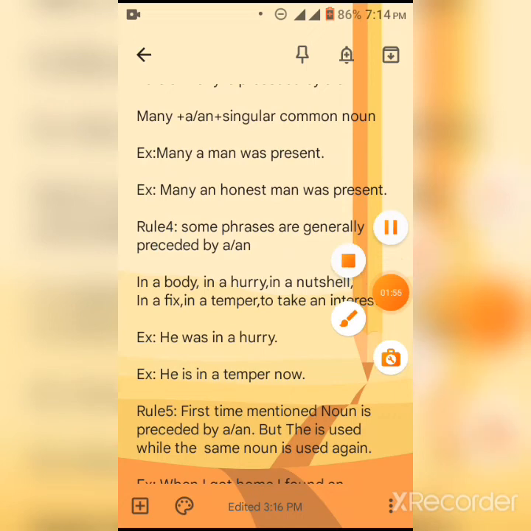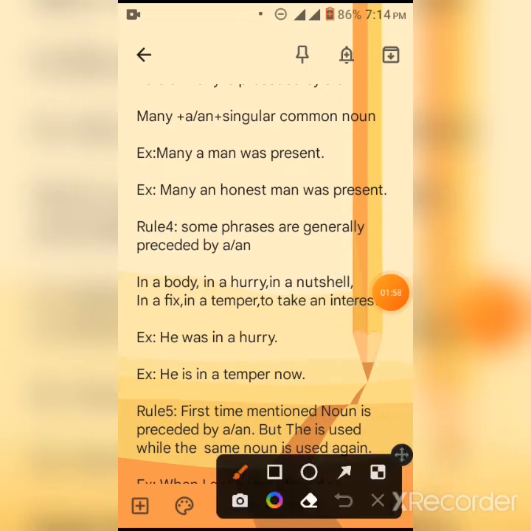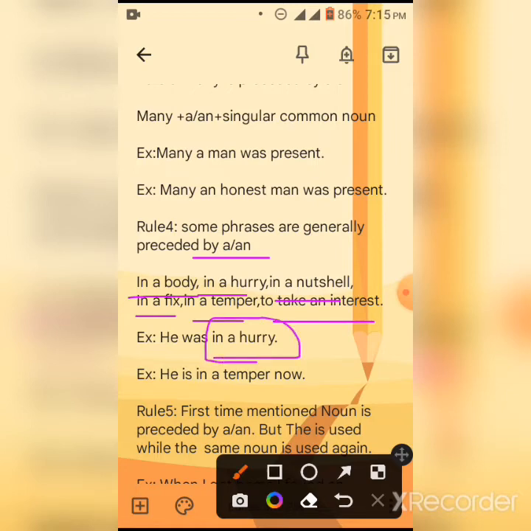The fourth rule is some phrases are generally preceded by a or an: in a body, in a hurry, in a nutshell, in a fix, in a temper, to take an interest. For example, he was in a hurry. In a hurry is a phrase. There will be no other article, an or the, here.